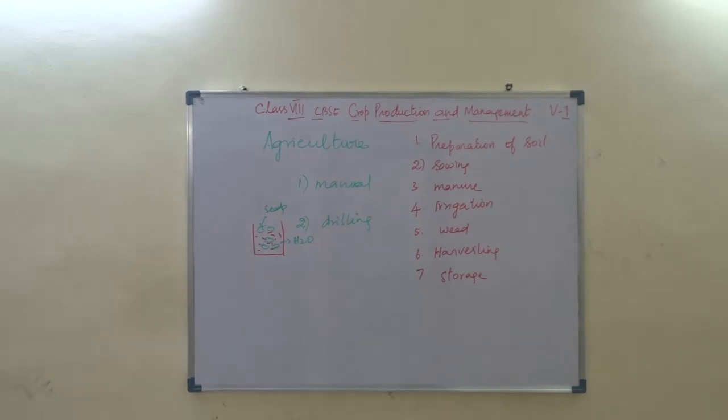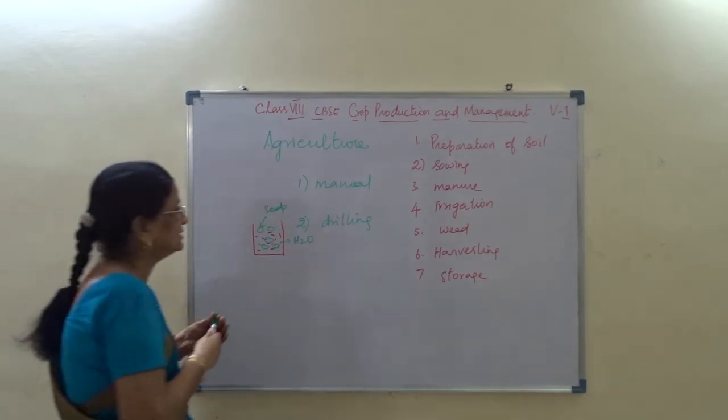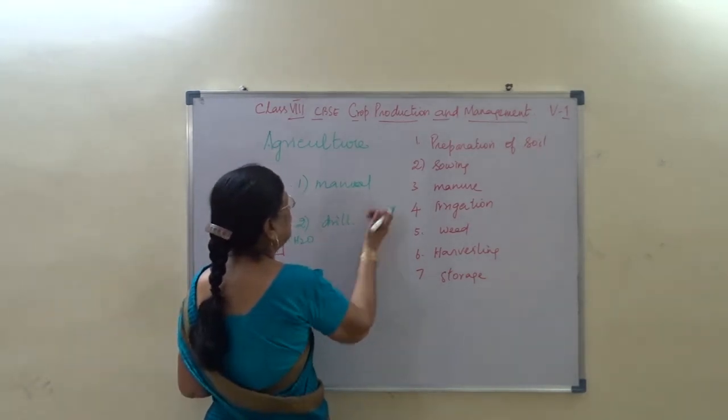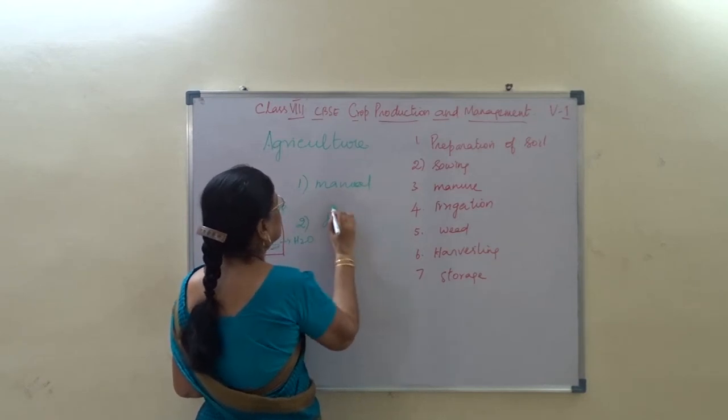Plow, then hoe, and then cultivator, more or less similar. Plowing is done by a tractor driven cultivator. And this saves labor, time and space. I hope you understand this. So here this is seed drill. Drilling means seed drill.